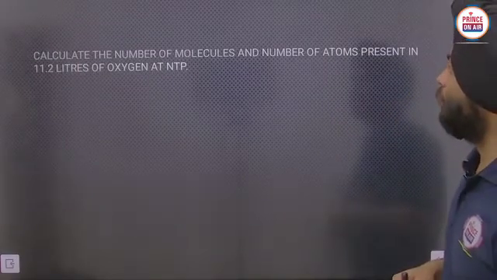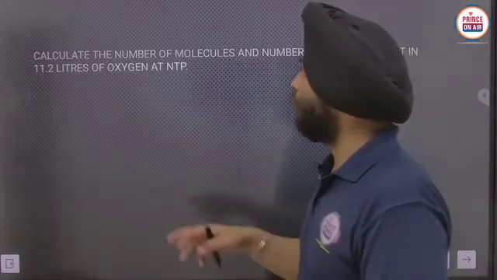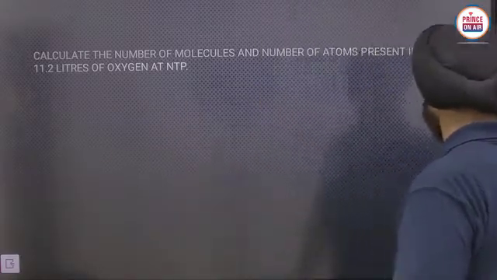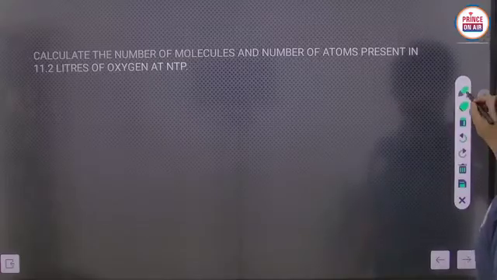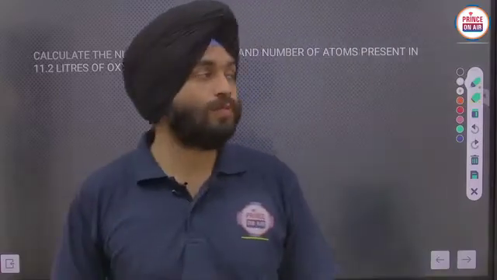Now calculate the number of molecules and the number of atoms present in 11.2 liters of oxygen at NTP. Okay, now they have given the question related to the number of particles and volume.